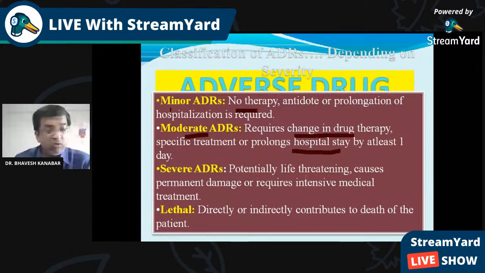In severe, hospital stay is always required because they are life-threatening conditions. It can lead to permanent damage or require intensive medical treatment. And lethal, directly or indirectly, it may contribute to the death of the patient.